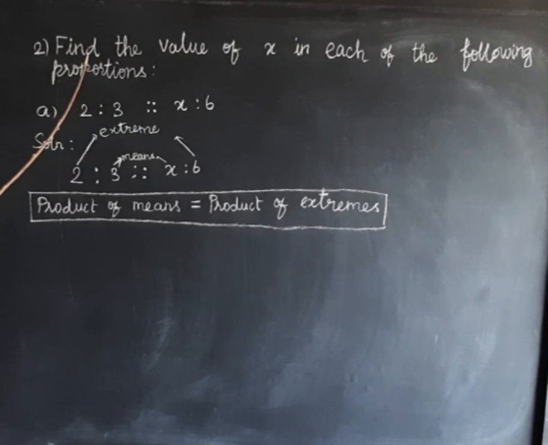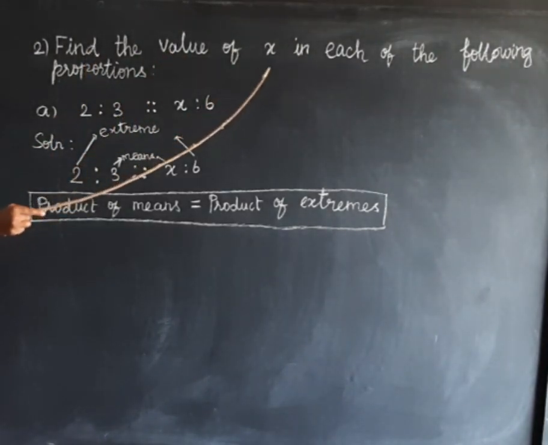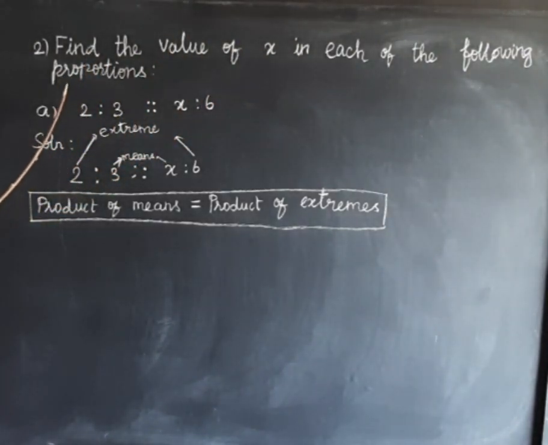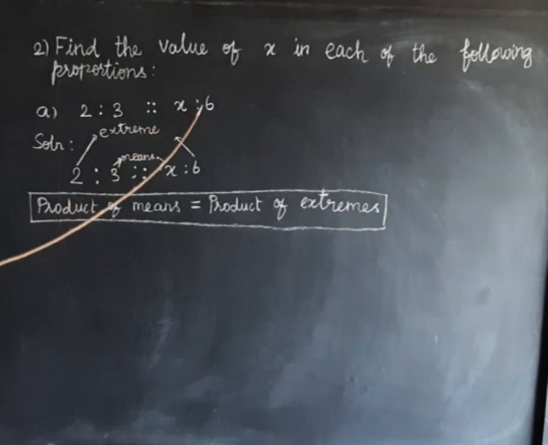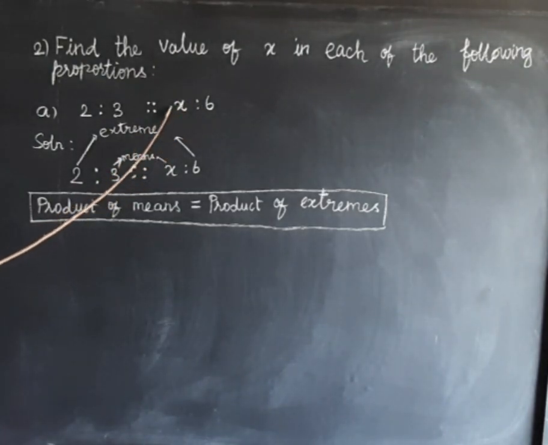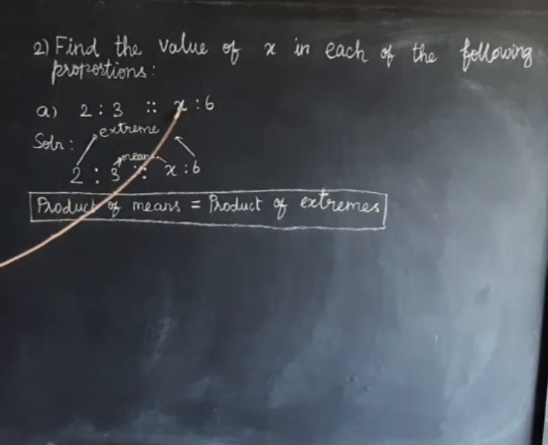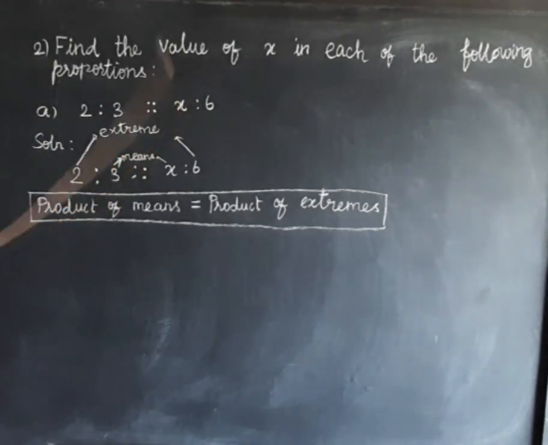Okay, next: find the value of x in each of the following proportions. They have given a proportion. A is to B as C is to D, isn't it? Here we know the values of three numbers, and only one number's value is unknown. So we have to find the unknown value. That is, we have to find the value of x.